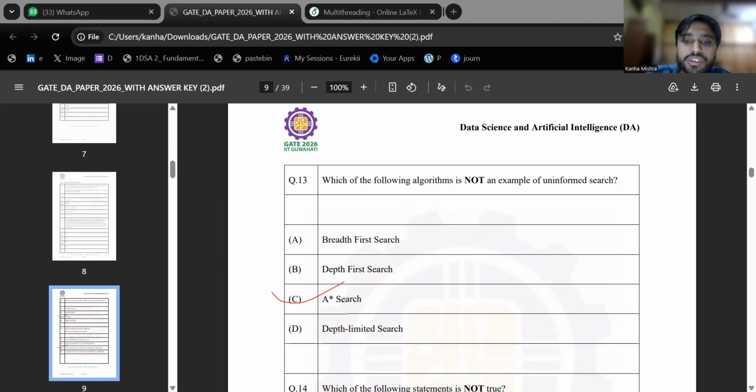So if I try to solve the question, the answer is A star. A star is different because it depends on the particular structure of the tree, like how you want to search. For every structure, the A star will work differently because the estimation cost will be different. So the estimation of that particular thing makes it informed. So whenever you see h of n, heuristic, estimation cost, or greedy, that particular algorithm is never uninformed. It is always informed. So the answer is the option with A star search.